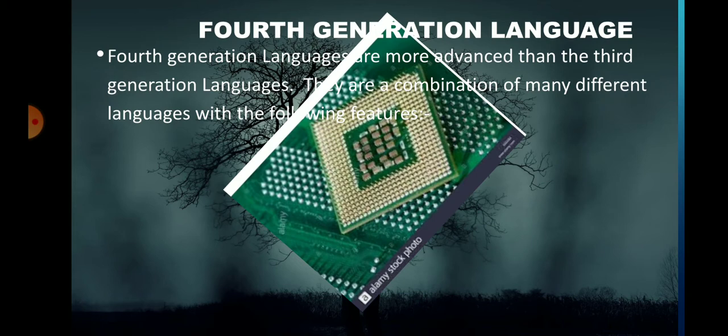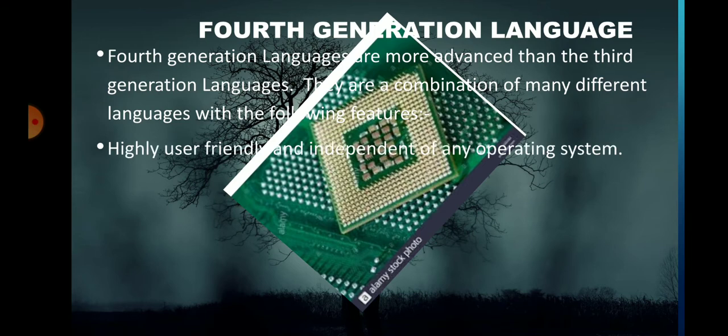In fourth generation language, the user has to specify only the required output they want, while the computer determines the sequence of instructions that will accomplish those results.